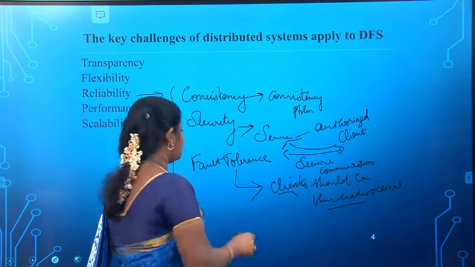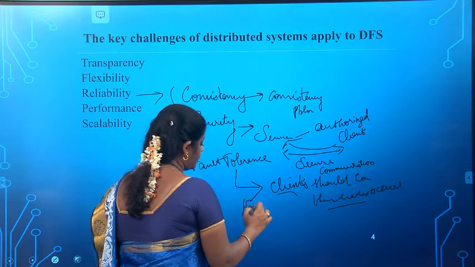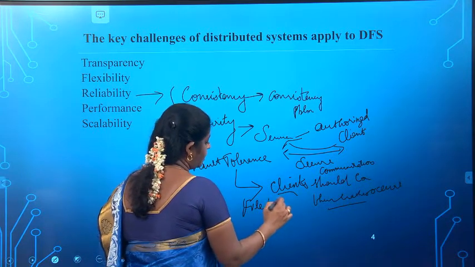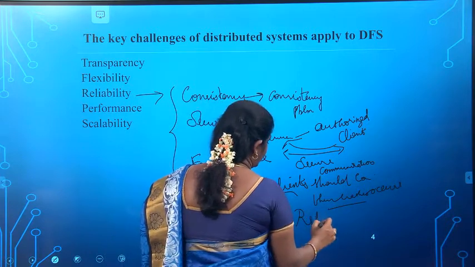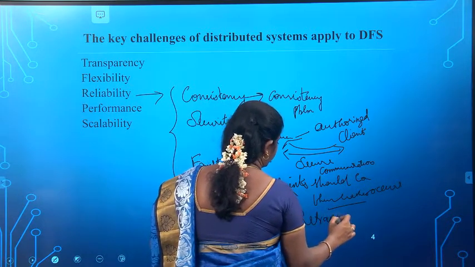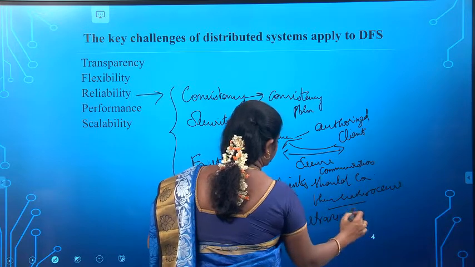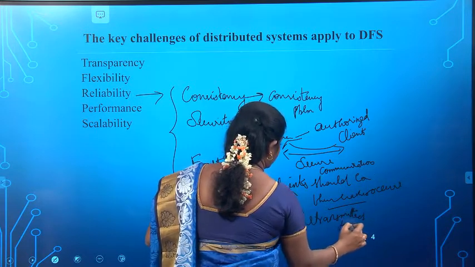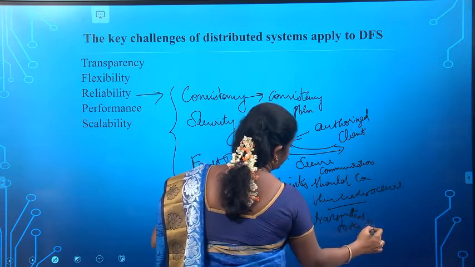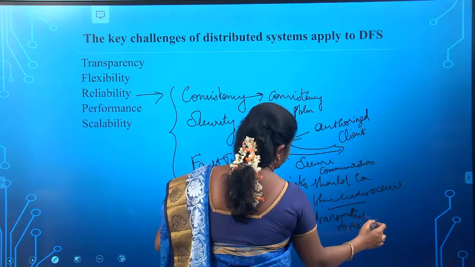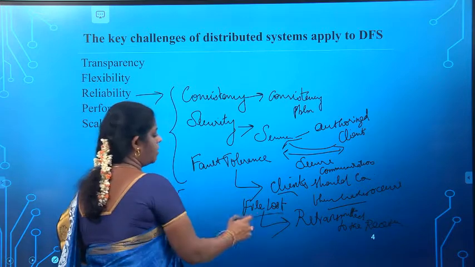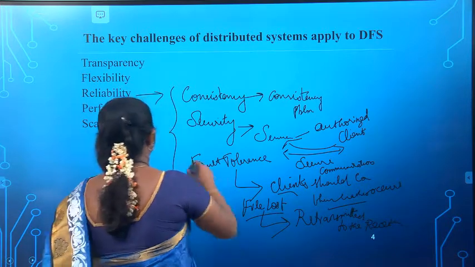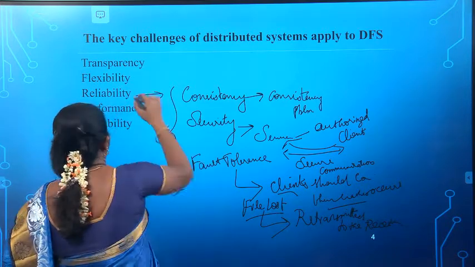And also, if any file is lost in between, it should be retransmitted to the receiver. So these are the things that come under reliability.